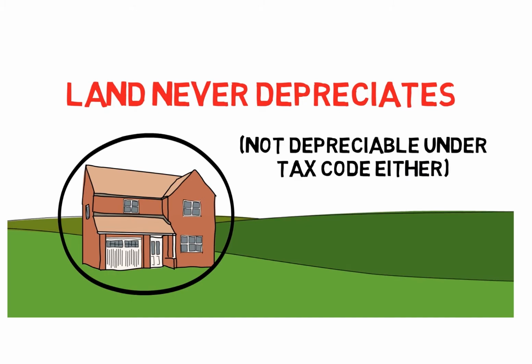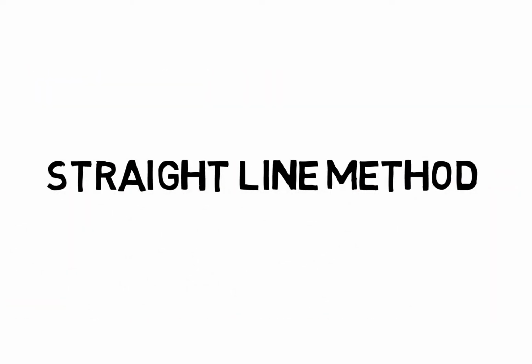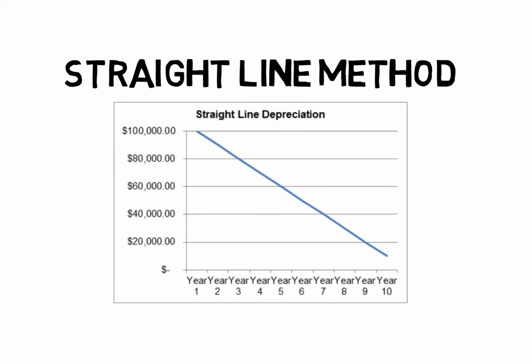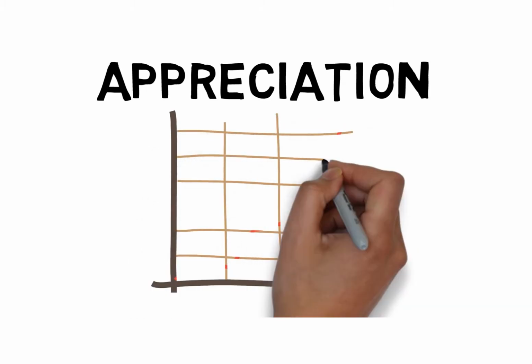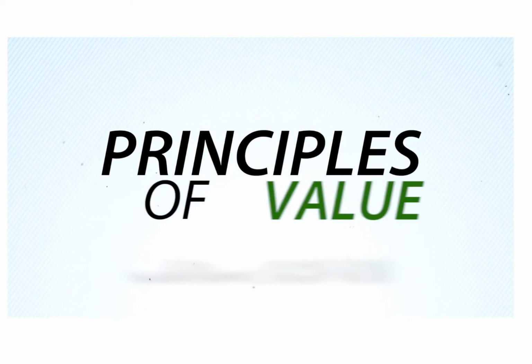When we take depreciation into account in figuring the value of property, we will always use the straight line method on our test. The straight line method of depreciation means we depreciate equal amounts each year. That is opposite of appreciation. When a property goes up in value, mathematically we have to recompute every year how much the property does go up in value. Let's discuss 3 different principles of value that will affect the value of real estate.